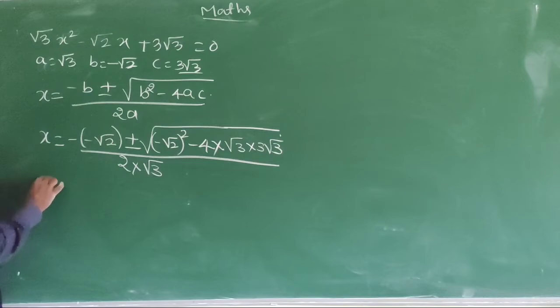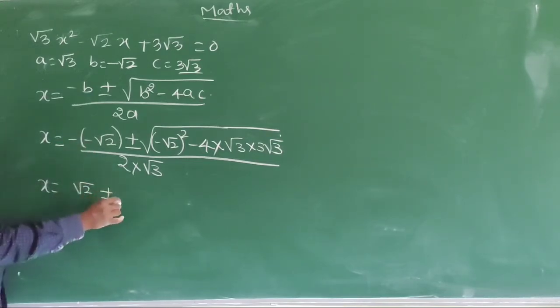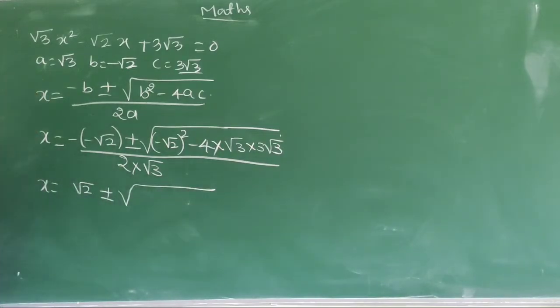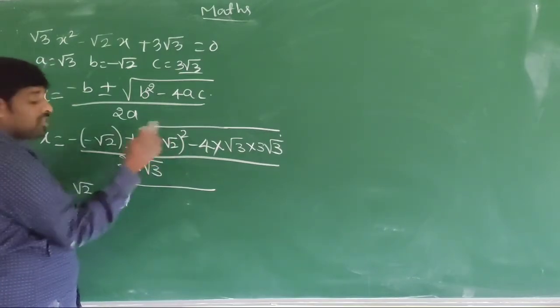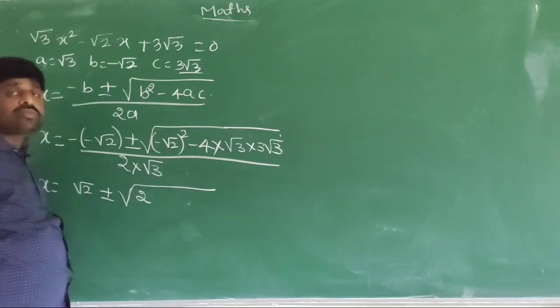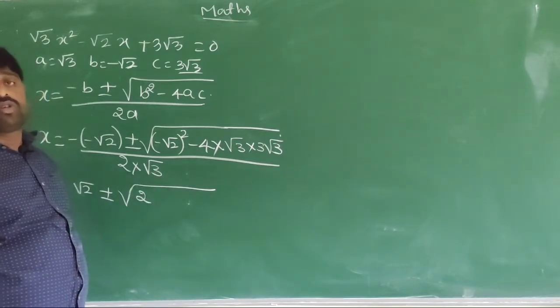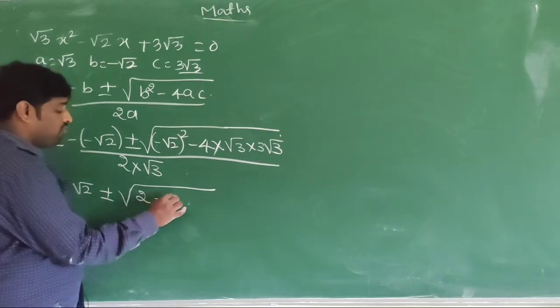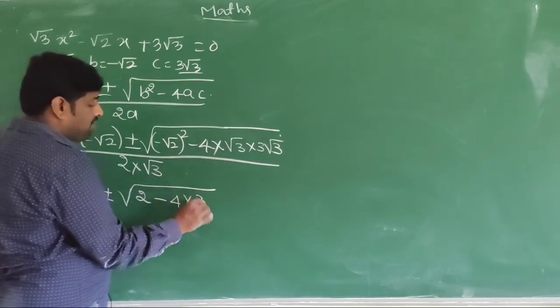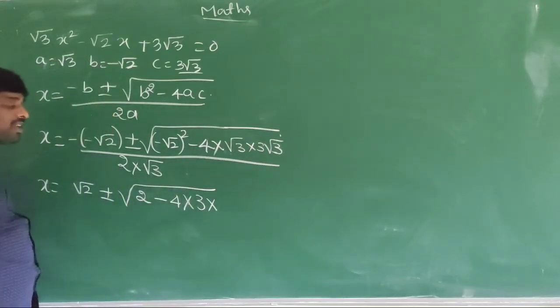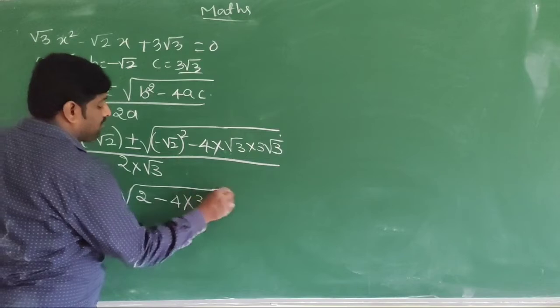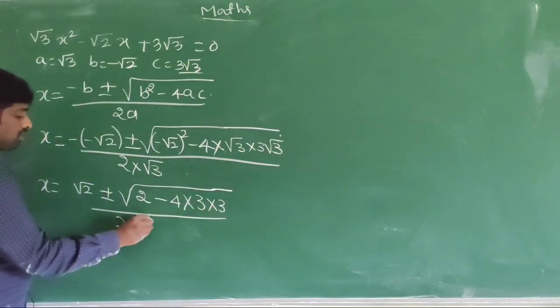So that is x is equal to minus into minus plus root 2 plus or minus square root of, observe carefully. So here square root cancels and again minus root 2 square means plus, that is 2. Now minus root 2 into minus root 2, that is plus 2, minus 4 into 3, root 3 into root 3, root 3 whole square, the square root cancels, that is 3, divided by 2 root 3.